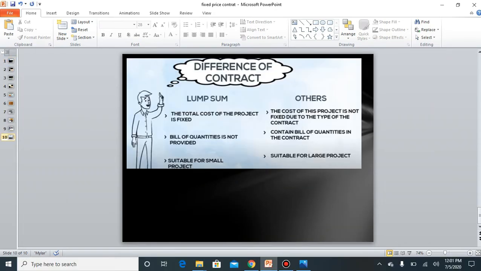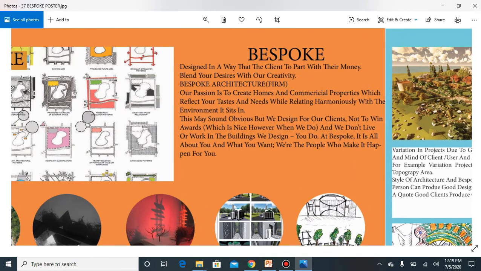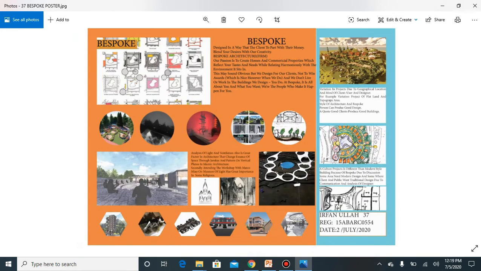contracts, and we'll detail them. Today I will discuss bespoke architecture. In bespoke architecture, we can focus on site analysis and the geographical location of the site, and the culture of the site, meaning which type of culture and people live in that area, and the topography of the site, which can be shown in a sketch.